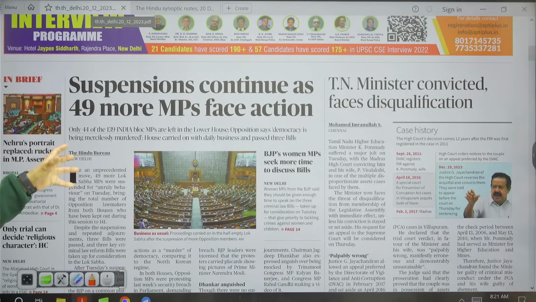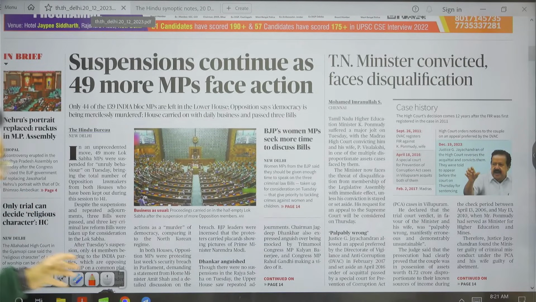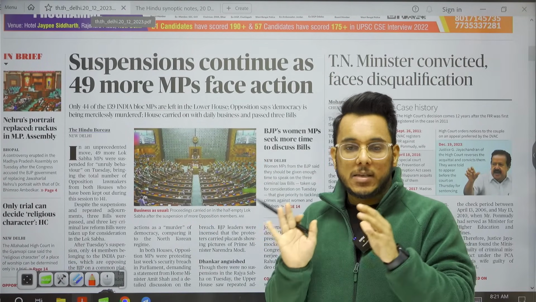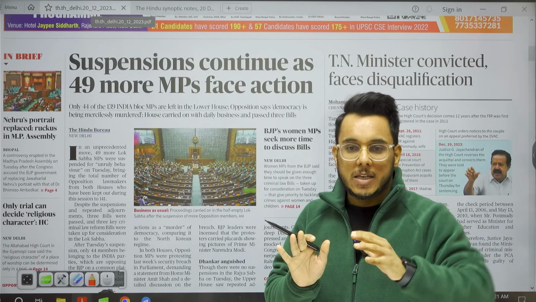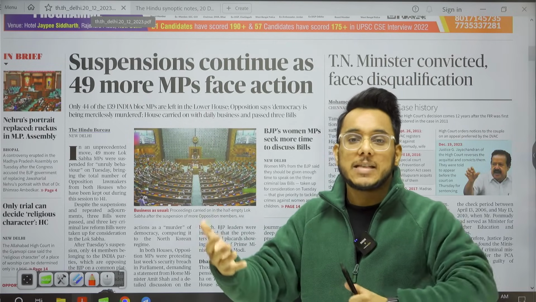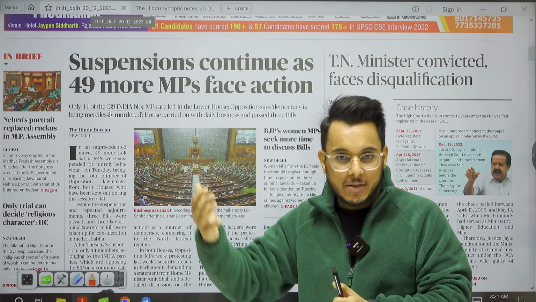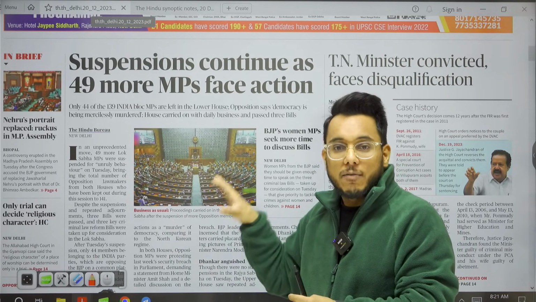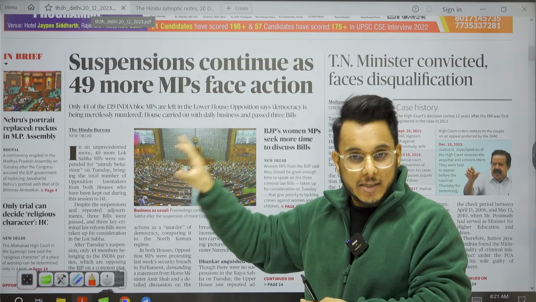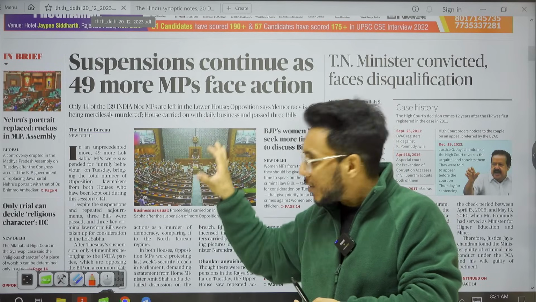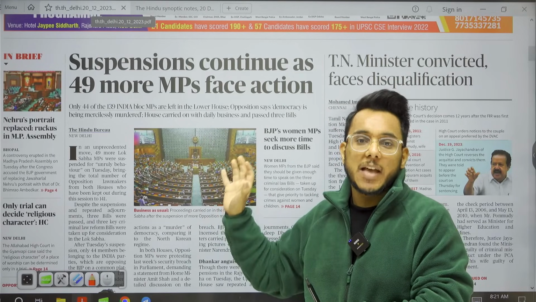49 more MPs have now faced action. Now guys, we see that in this ongoing winter session, MPs have been suspended continuously. They have been suspended because they have asked the government to give details with respect to the house breach that has happened. A few people entered the parliament, and now we have seen that 141 MPs in total have been suspended, and these MPs are from opposition parties. Now this is historic. Never have so many MPs been suspended.